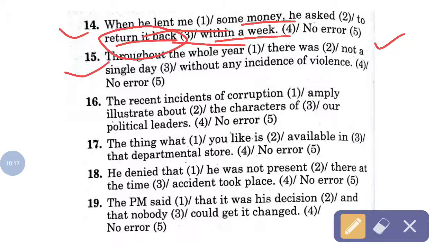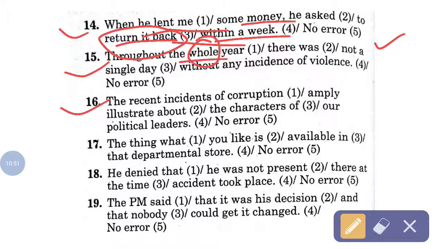Then move on to the next one, which is: throughout the whole year. So here is an error. Whole is superfluous, whole is extra. So you should write throughout the year. The next one is: the recent incidents of corruption illustrate about the character of our political leaders.